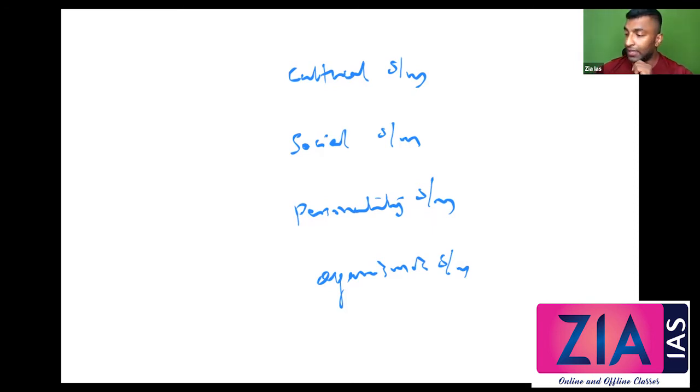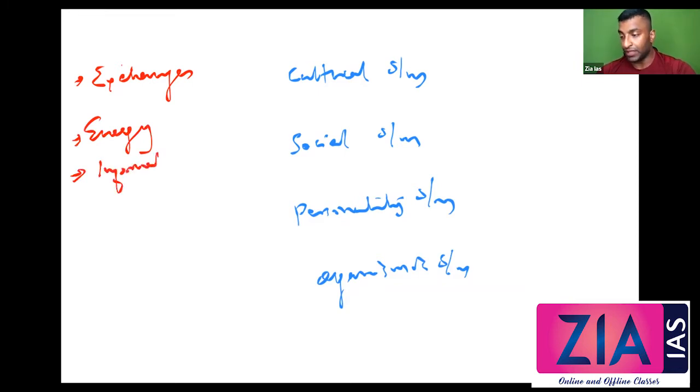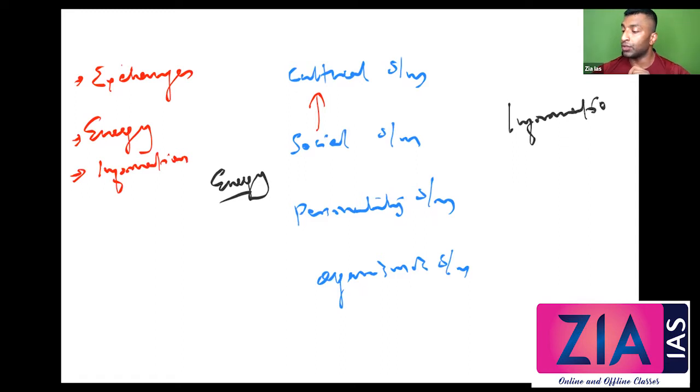But now how does this interaction take place? This interaction takes place in the form of exchanges. So they are in continuous interaction. How? They keep on exchanging things. But what do they exchange? They exchange 2 things. One is energy and the other one is information. So there will be continuous exchange between these action systems. The 2 exchanges which take place between the systems are energy exchange and information exchange. So let me show you here. Energy, okay, and then information. So these are the two exchanges that take place.